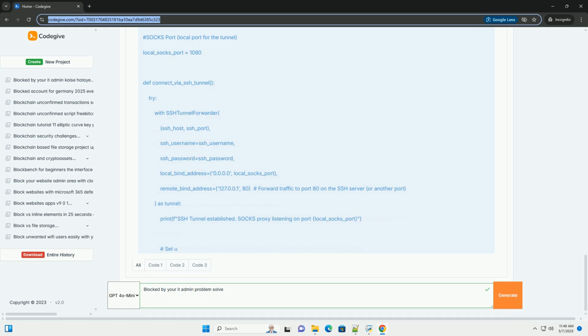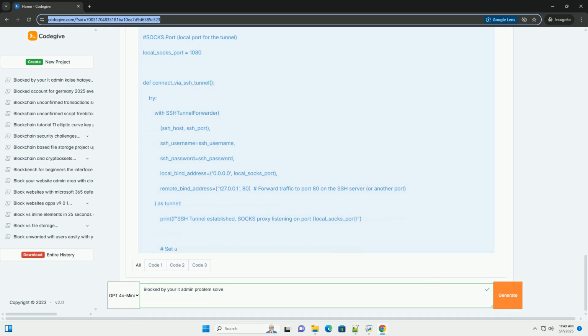Navigate to Windows Logs, Application and Windows Logs, Security. Look for events related to the application or process that was blocked. Pay attention to events with the source Software Restriction Policy, Application Control, or your antivirus software. The event details often provide more specific information about the reason for the block.